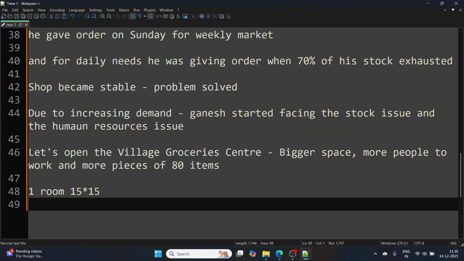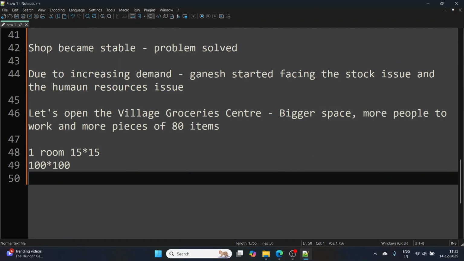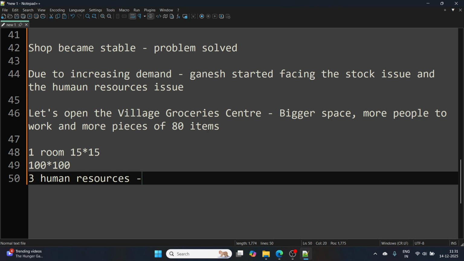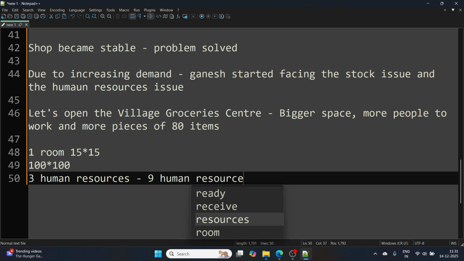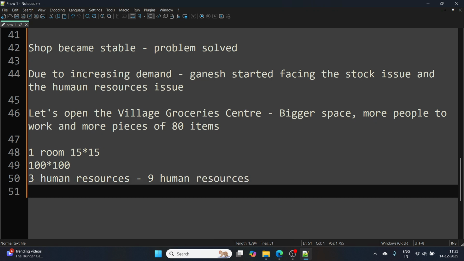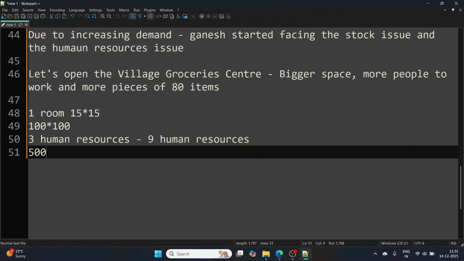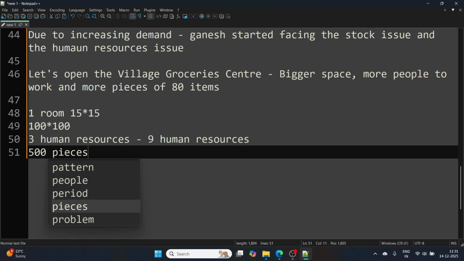Now he got a showroom kind of thing, 100 by 100 square feet, for example. Earlier he had three people working, now he has nine human resources in his village grocery center. Earlier he was buying 200 pieces for ad hoc needs and 100 pieces for the weekly market. Now he has started buying 500 pieces by default.